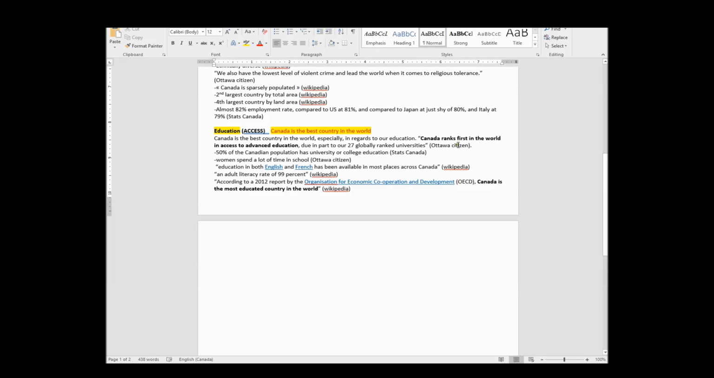And what am I going to do? The next one I'm going to say, 50% of the Canadian population has university or college education. So I need to take an idea from this quote and explain it a bit in order to tie it into the next fact. Otherwise, it's going to feel like what we call a laundry list, where it's like fact, fact, fact, fact, fact, or like a shopping list, you know, bacon, potatoes, eggs, blah, blah, blah. You can't just go thing, and then carry on. It's got to be like, oh, we need bacon because we're going to make a salad.